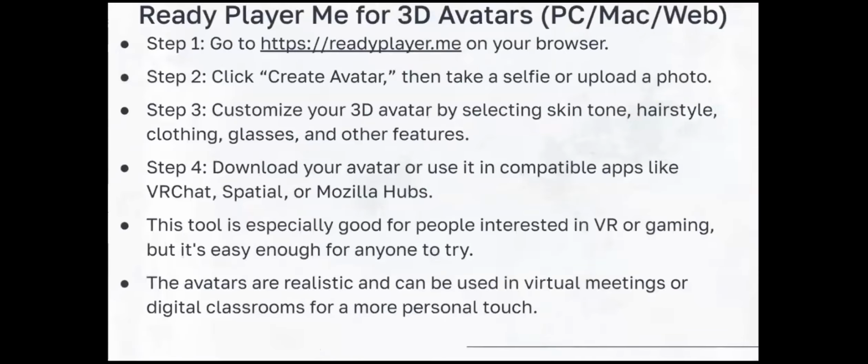Ready Player Me for 3D avatars on PC, Mac, or web. Step 1. Go to https://readyplayer.me on your browser. Step 2. Click Create Avatar, then take a selfie or upload a photo. Step 3. Customize your 3D avatar by selecting skin tone, hairstyle, clothing, glasses, and other features. Step 4. Download your avatar or use it in compatible apps like VRChat, Spatial, or Mozilla Hubs.